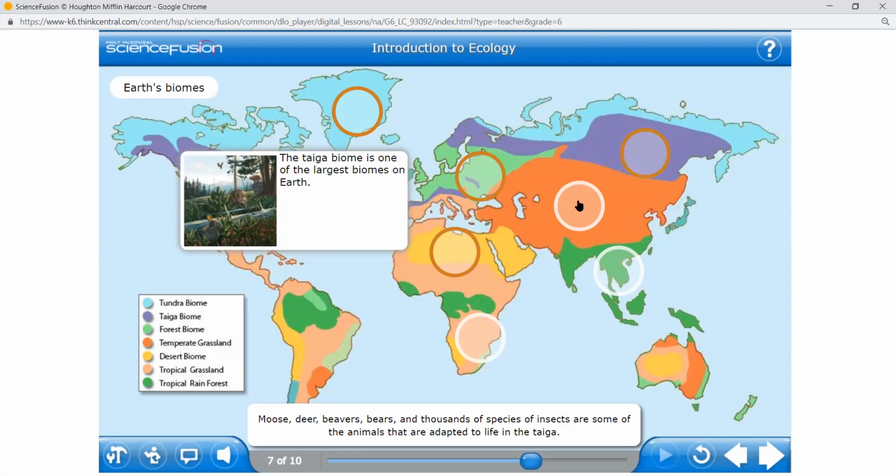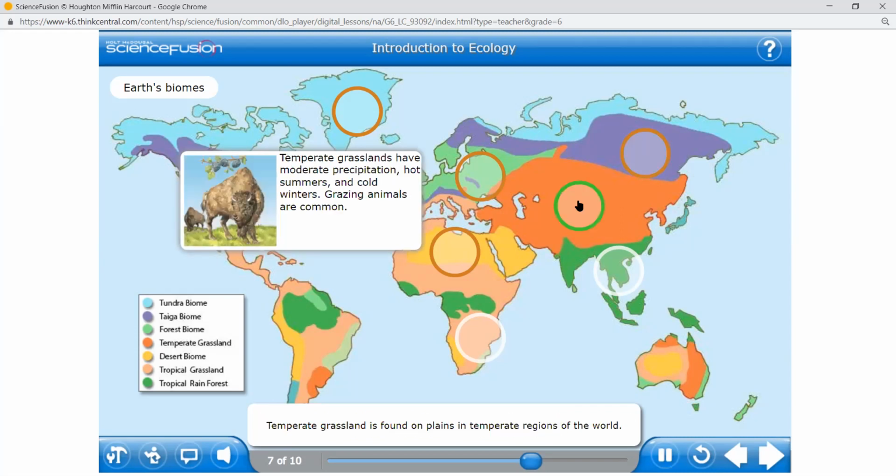Temperate grassland is found on plains in temperate regions of the world. These grasslands have moderate precipitation, hot summers, and cold winters.